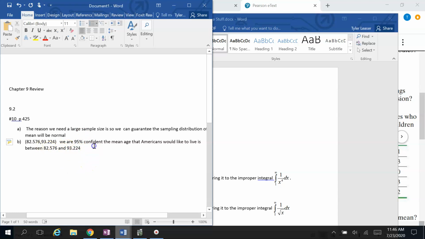All right, so that's what a confidence interval does for us. Okay. I hope you can see how powerful this is, just kind of looking behind the scenes. All we had to do was ask 35 people what they wanted to live to, and then calculate their average and their standard deviation. From that, we were able to make a claim within 95% accuracy for the entire population of America that it has to be in between these two numbers.